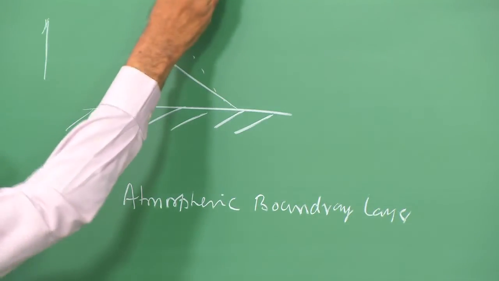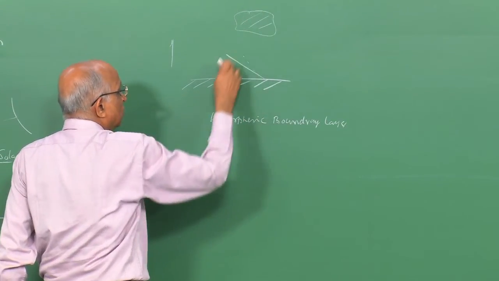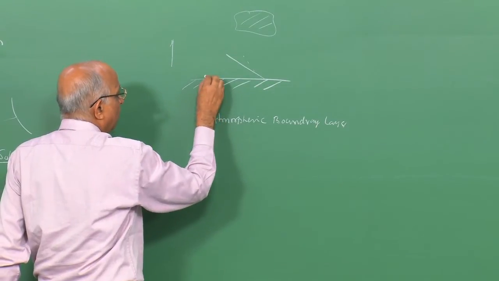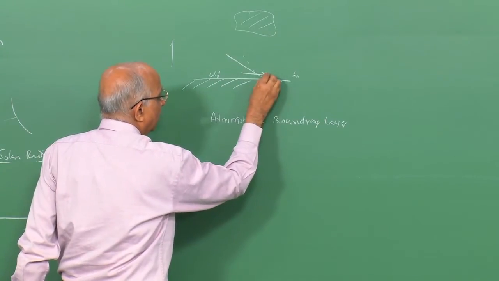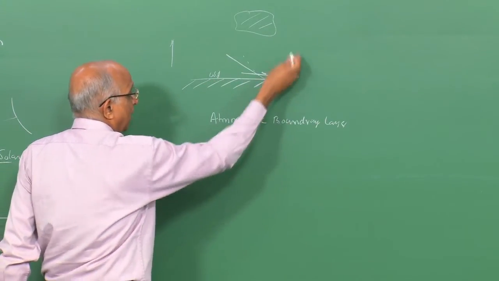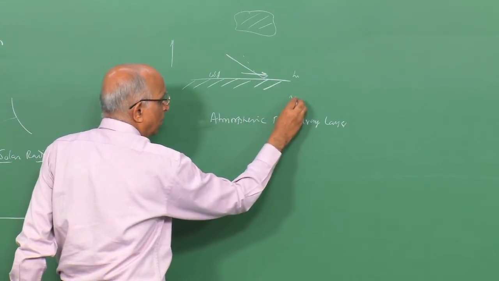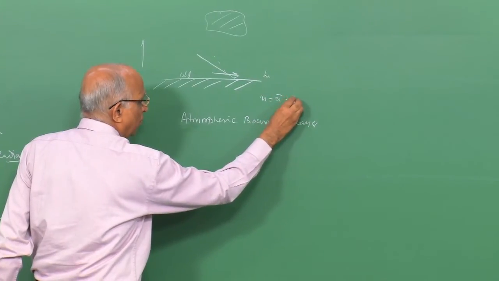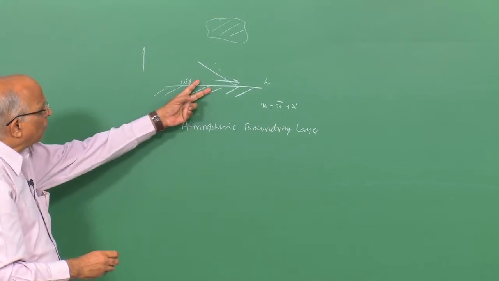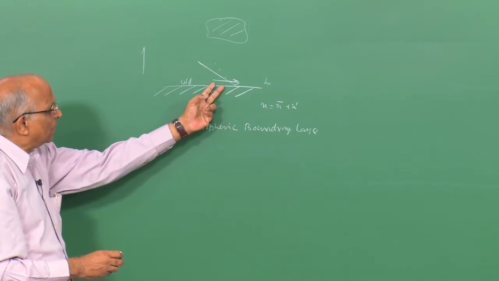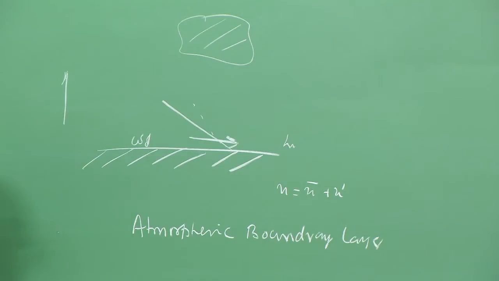And supposing we have a cloud in the sky, what is going to happen? It is going to prevent the incoming solar radiation from heating some parts. Therefore, some part may be cool, some part may be hot, and therefore I have wind, because when something is hot, the air rises, and therefore I have a wind. This wind need not be steady, it could be turbulent, maybe u equals u plus u prime, it could be a gust of wind, there could be a shear in the wind, and also the cloud influences the heating. When wind takes place, it is also going to influence the heating, and